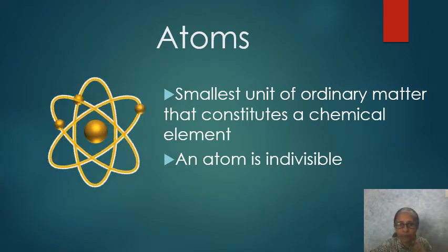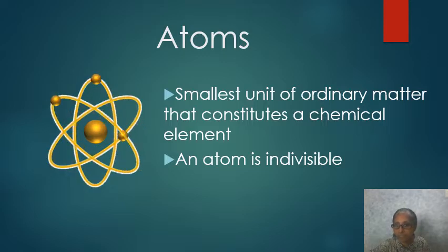Suppose you take a piece of aluminium, cut it into small pieces, and then again you grind it to get powder. After taking that powder to a big machine to get it smashed again, you will reach a stage where you cannot divide it anymore. And that tiniest particle which you get is nothing but an atom.